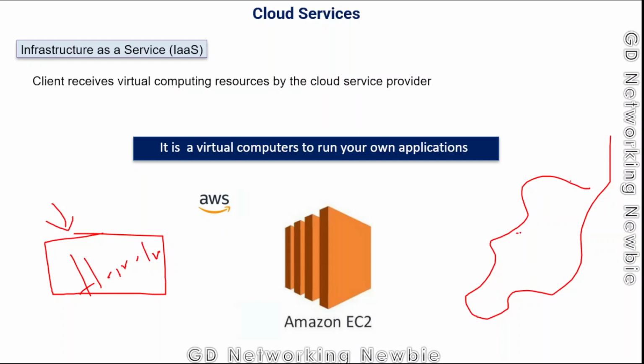Now we have a computer here in the cloud, that is a virtual computer. On that computer, we can install any operating system of our choice, and any application program which we like. So this is the example of infrastructure as a service.